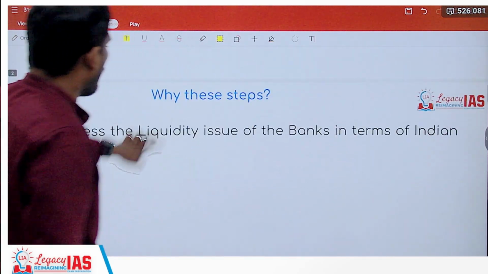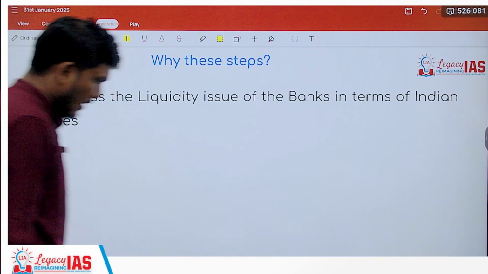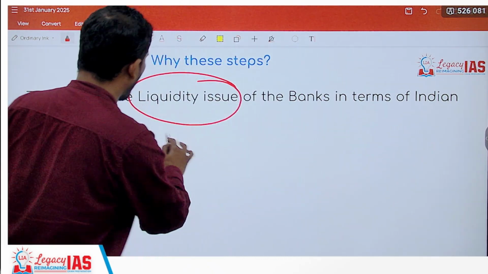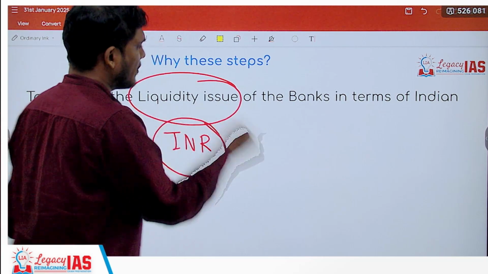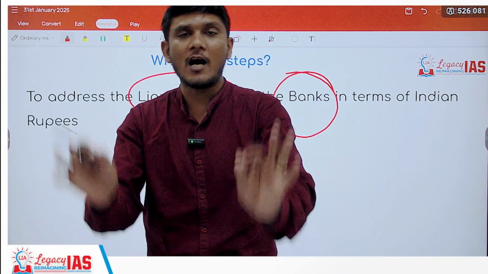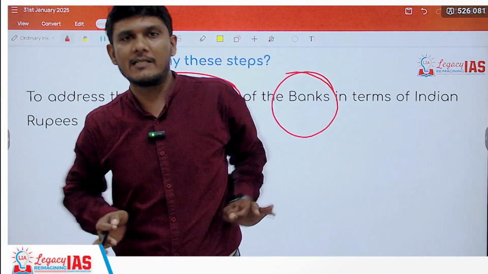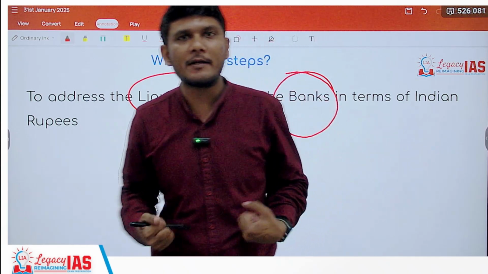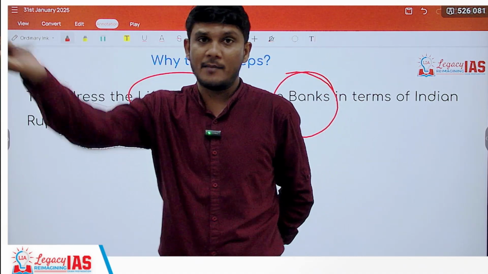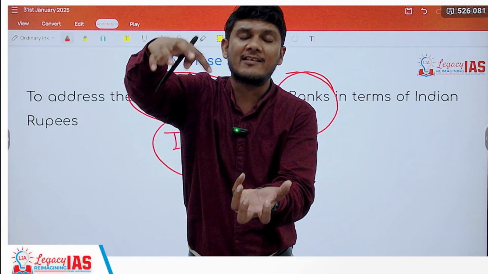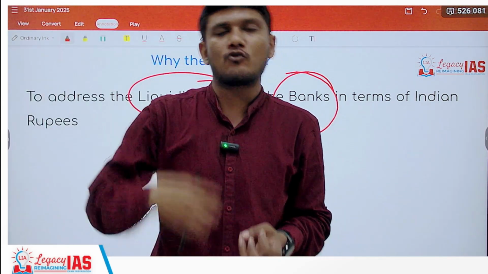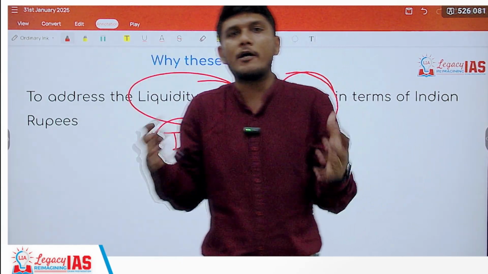But before that, what is the actual concern? The concern is the liquidity issue. Liquidity means the cash issue. Cash issue of what? INR, Indian rupees. With whom? With the banks. That means the banks are having a shortfall of Indian rupees. Means they are having less money to give out as loans. Because of that, the interest rates would be higher, because the demand is more but the supply of rupee is less. So RBI wants to increase the supply so that the demand is met, so that the interest rate may come down.